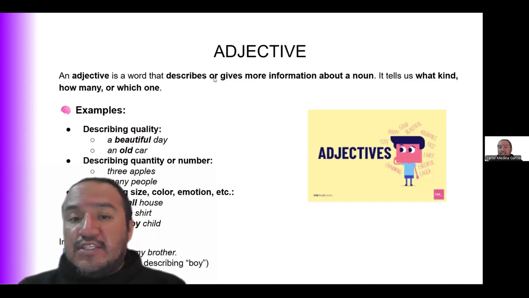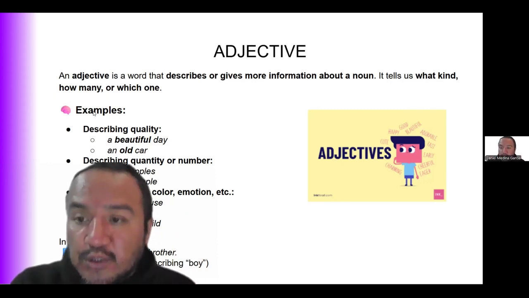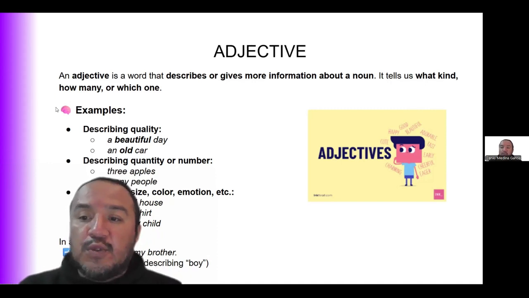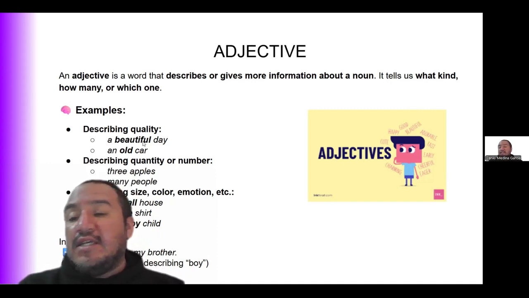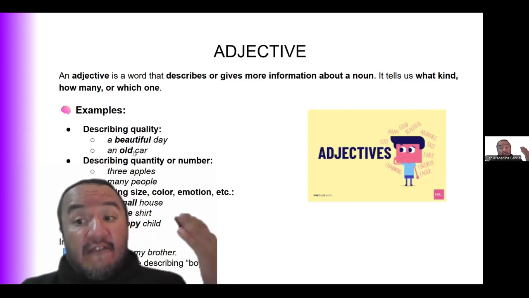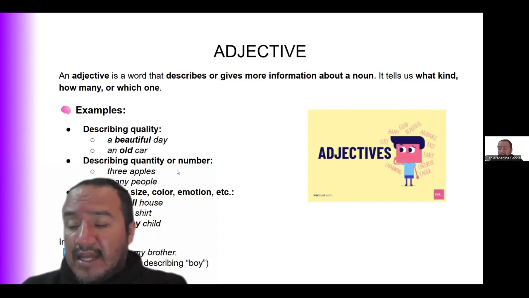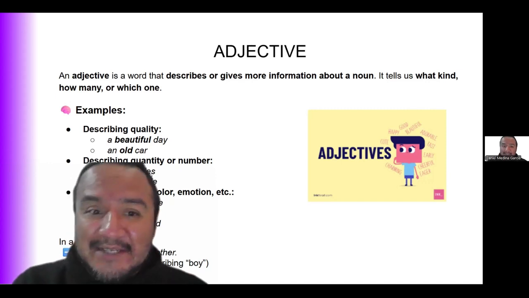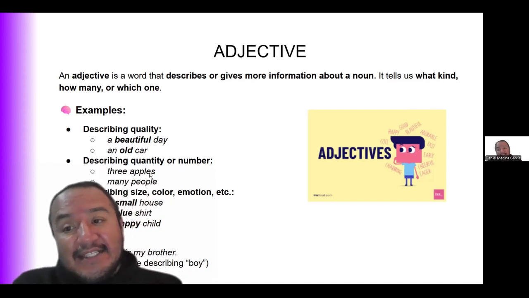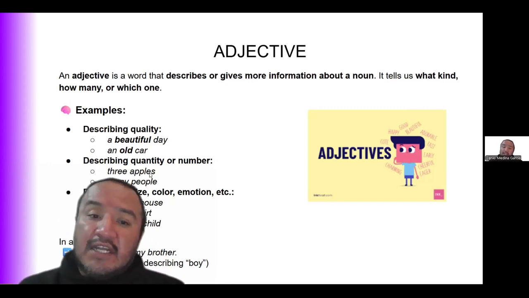Here, the definition says it gives more information about a noun. It tells us what kind, how many, or which one. Because sometimes we need to choose, and the adjective is going to help us do that precisely. So we have describing quality: a beautiful day, a horrible day, a rainy day, a sunny day, an old car, a new car, a very expensive one, a cheap one, etc. Quantity or number: I have an apple, and the apple is a noun. It was in your previous test. But if I have three, it's not the same as saying that I have two, because it's giving me a characteristic of those apples, as well as using some quantifiers, such as many and much.